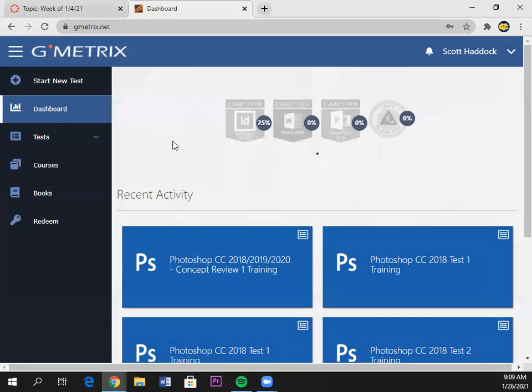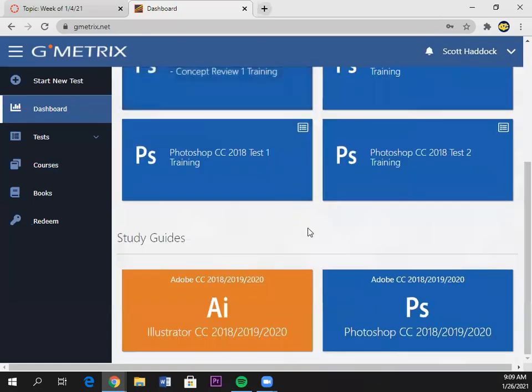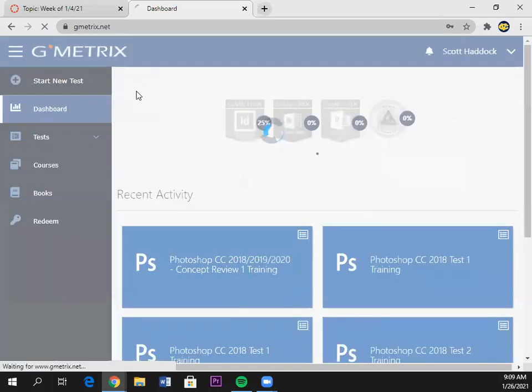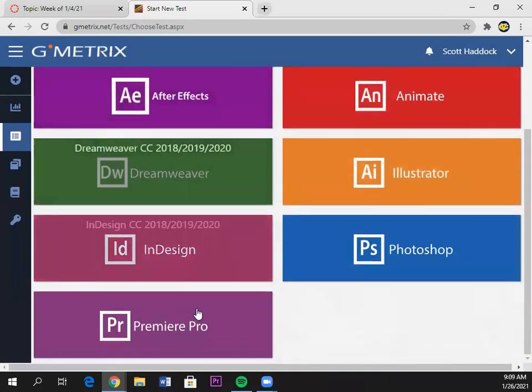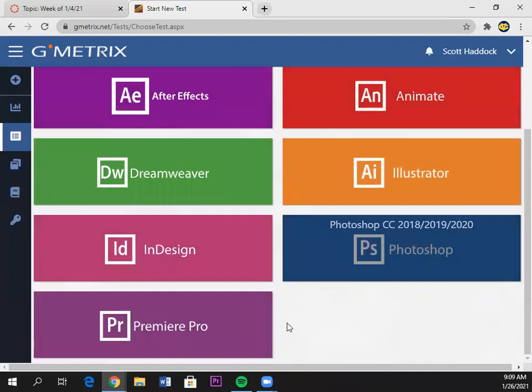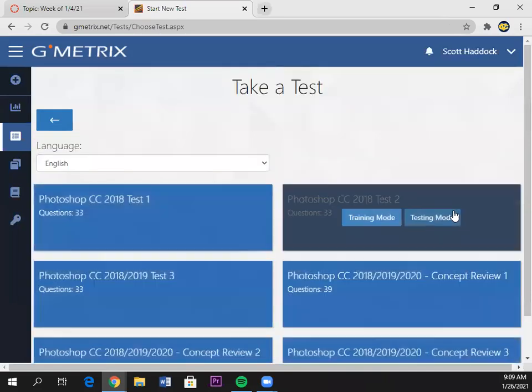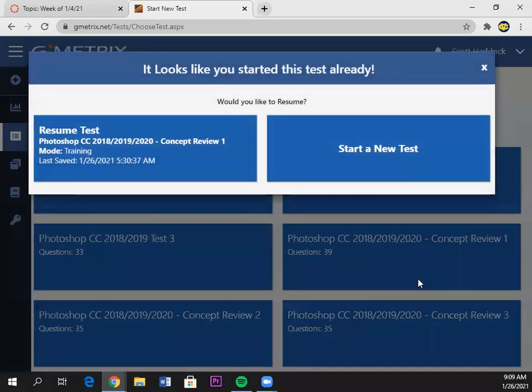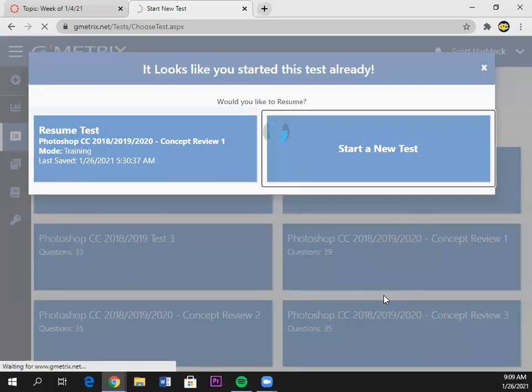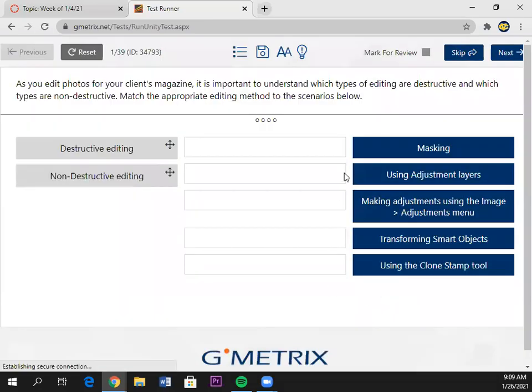Once you get in, you should have Photoshop, Illustrator, all those different Adobe products. And when you go to start new tests, you'll click right here, and you'll see you have all of these options for yourself. And you can click on these and try any of these. And let's just see if this still is working. Yep, it's working perfect now.